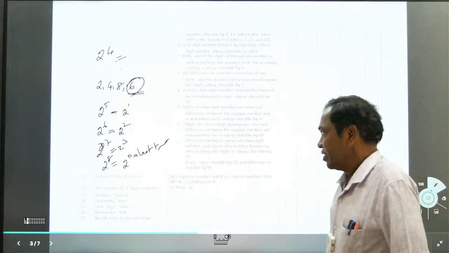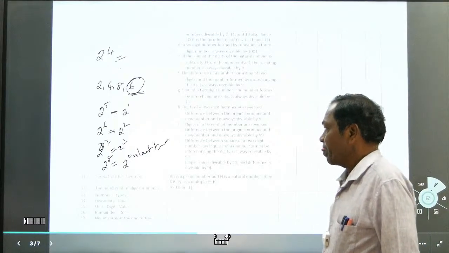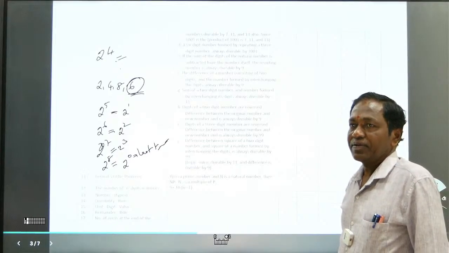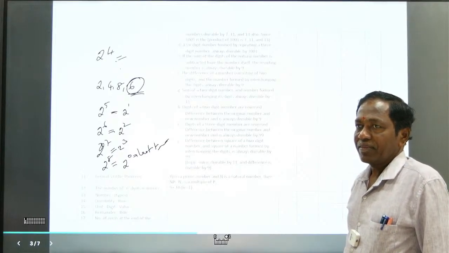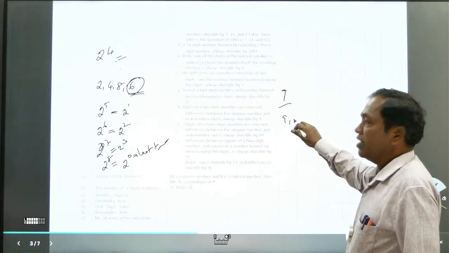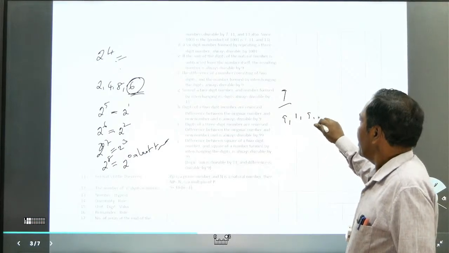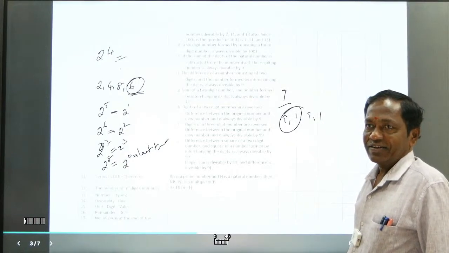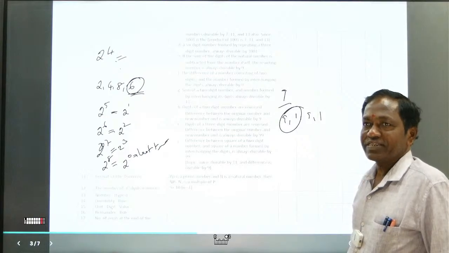Okay, right. That is the thing. For 9, how many terms in a cycle? 9 is 81, so 9 and 1. For 9, it's only 2 terms in a cycle.